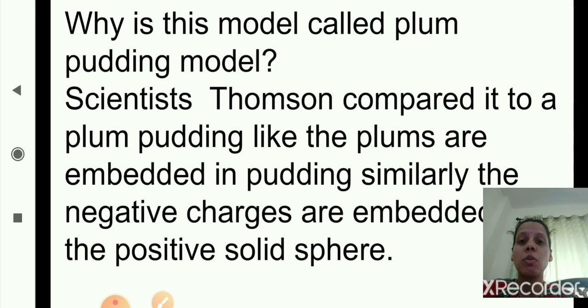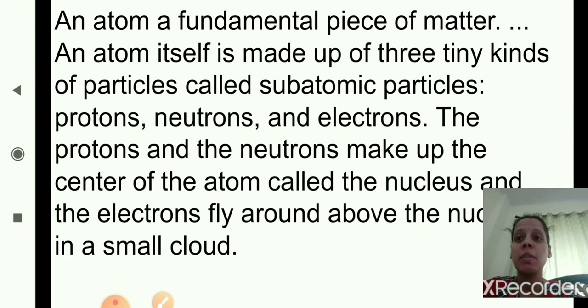We have studied Dalton's atomic theory and Thomson's plum pudding model. Now we will quickly revise what we have learned today. We started the lesson with the concept of atoms. An atom is a fundamental piece of matter. An atom itself is made up of three tiny kinds of particles, that is subatomic particles: protons, neutrons and electrons. The protons and the neutrons make up the center of the atom, called the nucleus, and electrons are revolving around it.